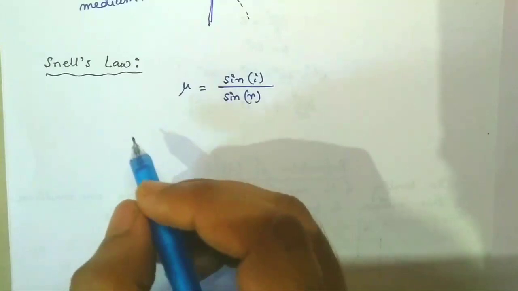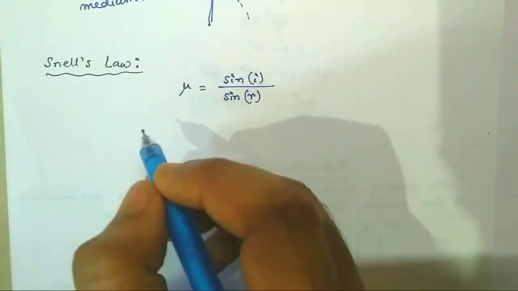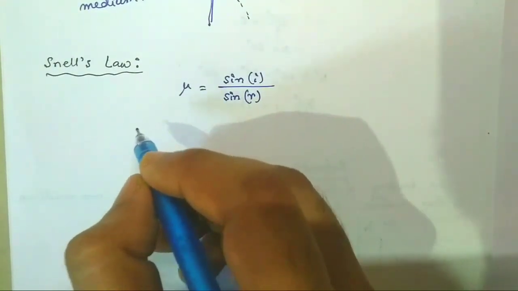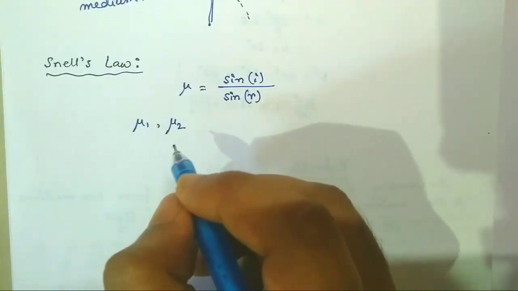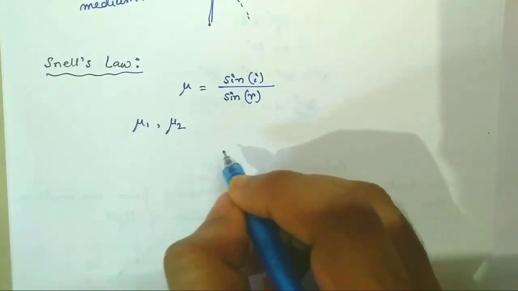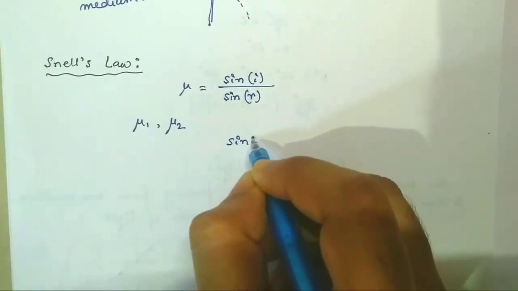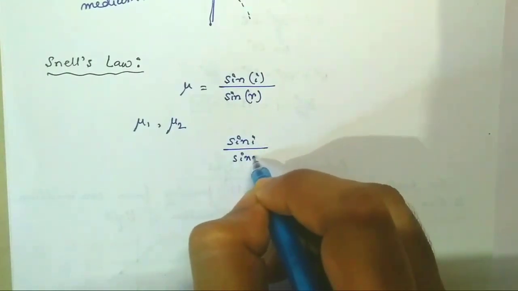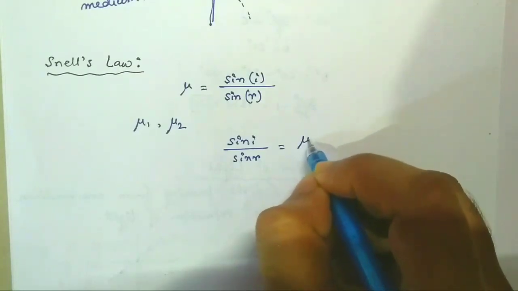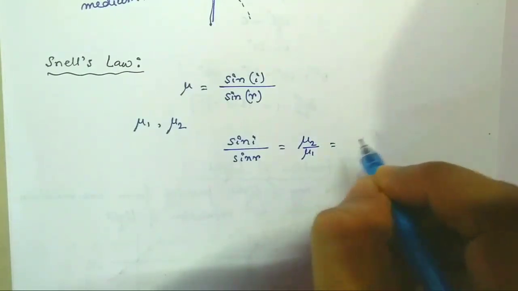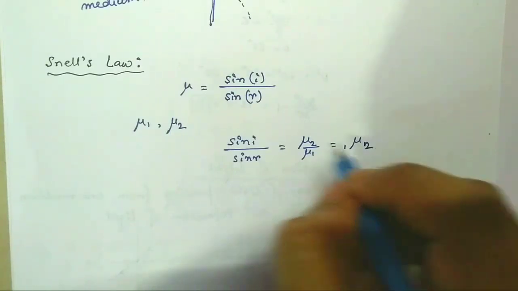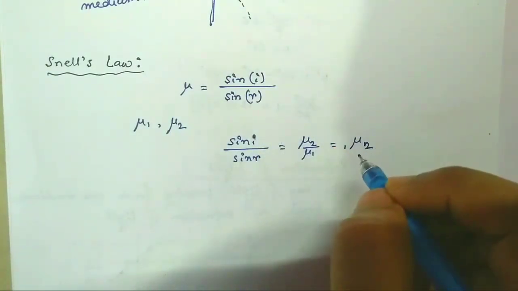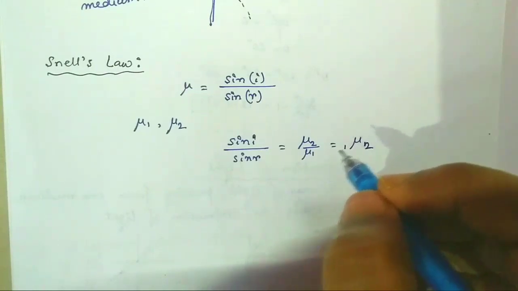Now for two media there will be two refractive indices, mu1 and mu2. In that case, Snell's law is given by sine I by sine R equal to mu2 by mu1. This is the refractive index of the second medium with respect to the first medium.